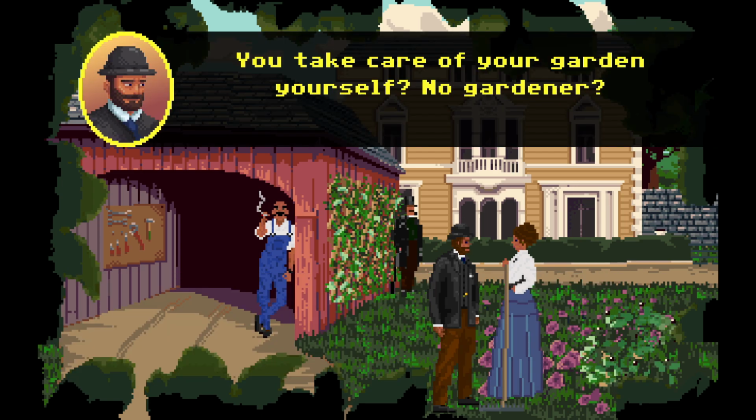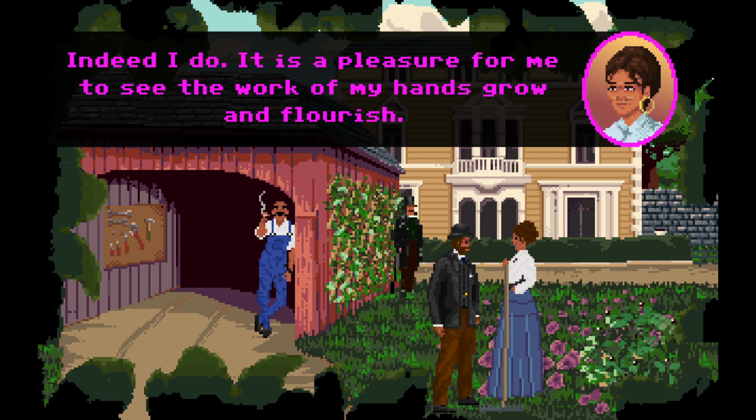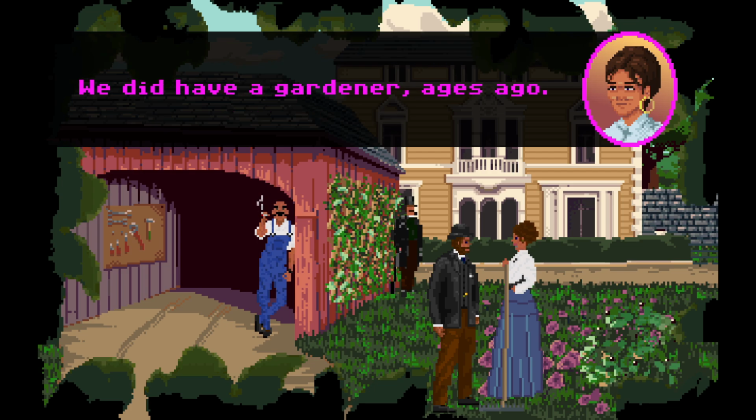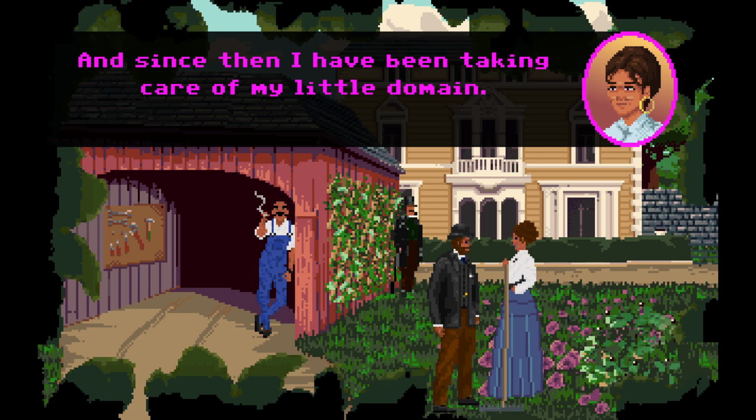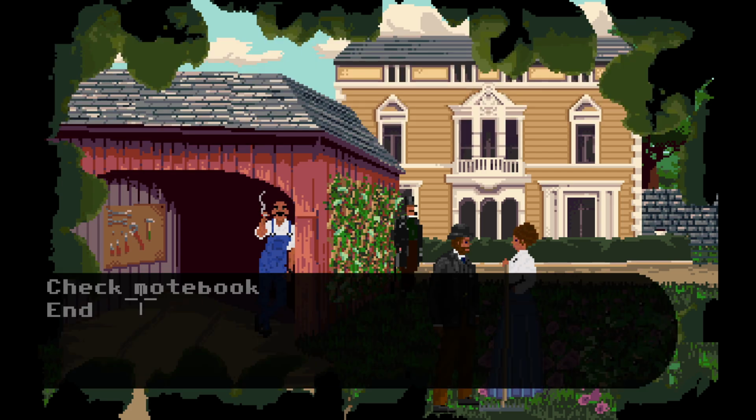Gardening. You take care of your garden yourself, no gardener. Indeed I do. It is a pleasure for me to see the work of my hand grow and flourish. We did have a gardener ages ago, but after I had to explain his work to him 3 times, he quit. Since then, I've been taking care of my own little domain.